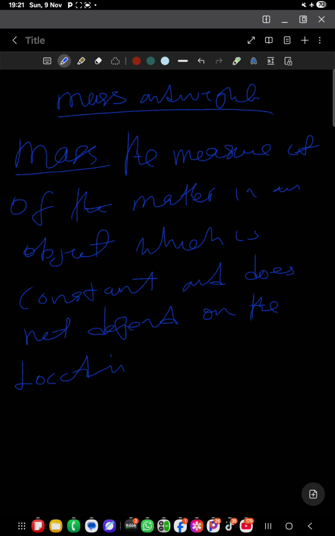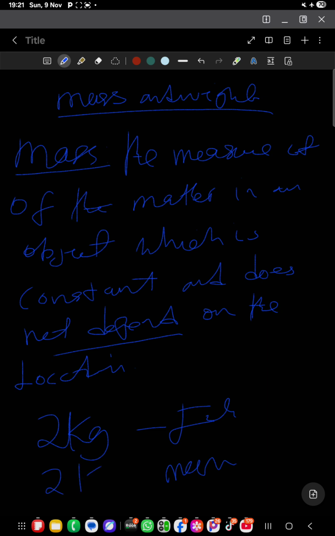If you have 2 kg here on Earth, and you go to the moon, what it means is that mass is constant and it does not really depend on the location. Even on the moon, you're going to have the 2 kilograms. So mass is just the amount of matter in an object, and mass does not depend on where you are. It remains constant, whether on Earth or on the moon, wherever you go.